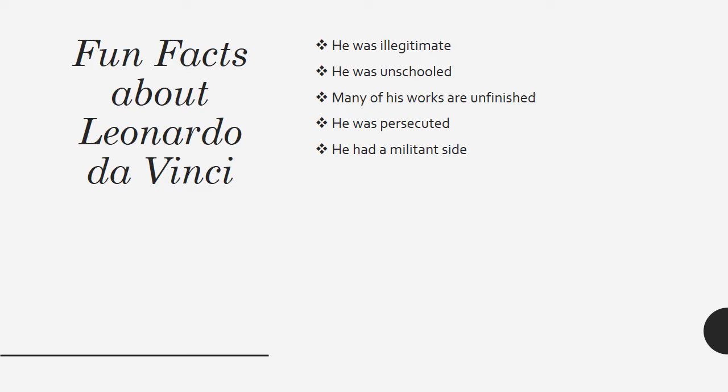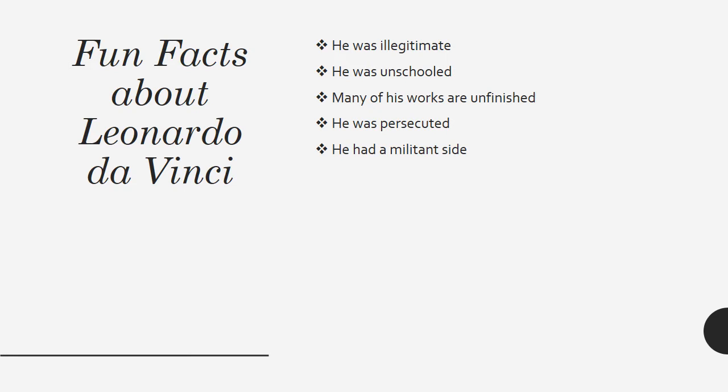He was persecuted. When da Vinci was 24 years old, he was arrested along with several male companions on charges of sodomy. When no witnesses came forward to testify against the artist and his friends, the charges were dropped. But da Vinci's journals suggest that the allegations were somewhat devastating to a man who liked to keep his private life private. Da Vinci may also have been scared for his life. In 15th century Florence, sodomy was a crime punishable by death.